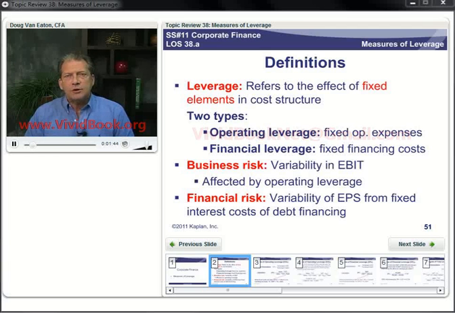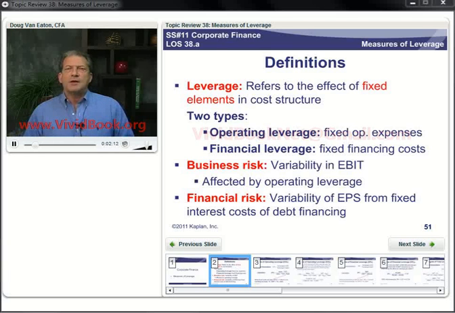Well, this is one of the ideas of why we look at financial leverage so carefully with a company, because as they increase their level of debt financing, their financial leverage, then we find that earnings per share gets more variable, so it's more risky, more uncertain. We need to use a higher discount rate in order to calculate the value of that equity security. So let's look at how we measure these things.